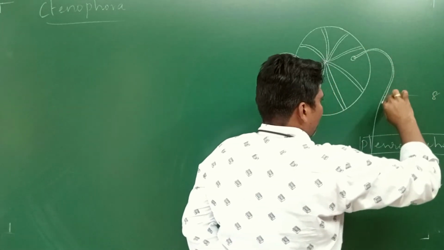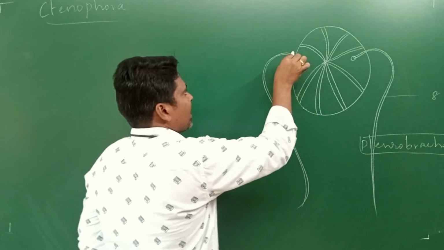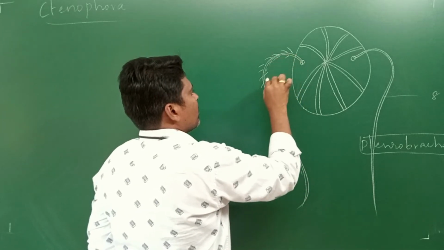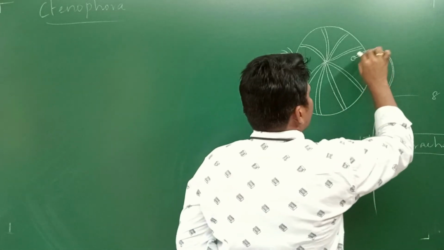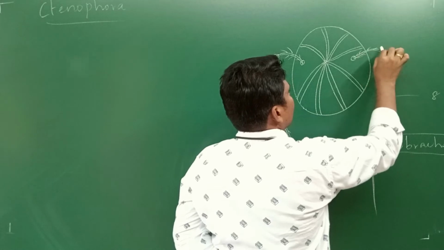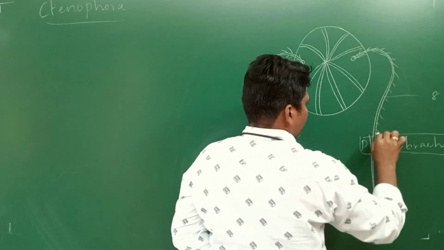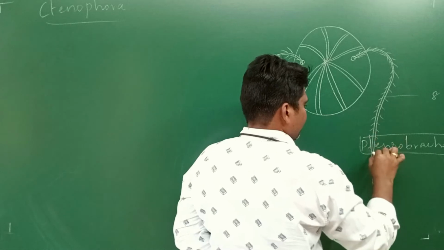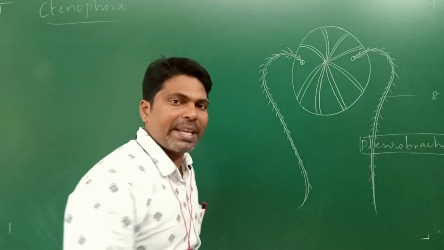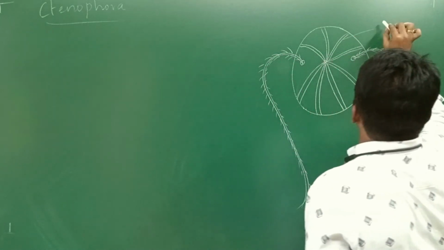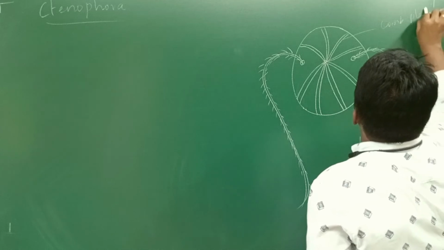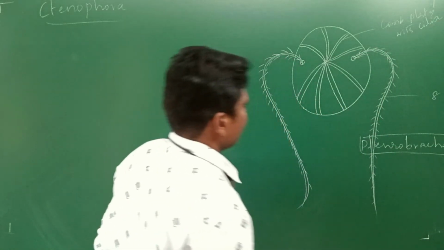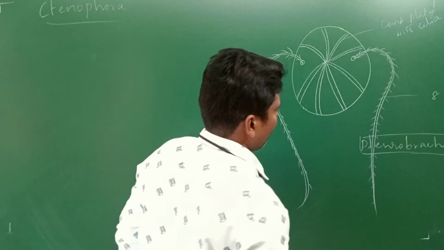Tentacles arise from the aboral side, and these tentacles have small colloblasts. This is Pleurobrachia. These are the comb plates with cilia, entirely on the aboral side, which you should remember.